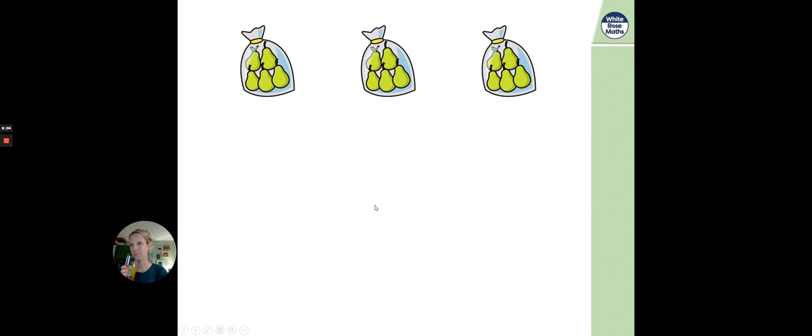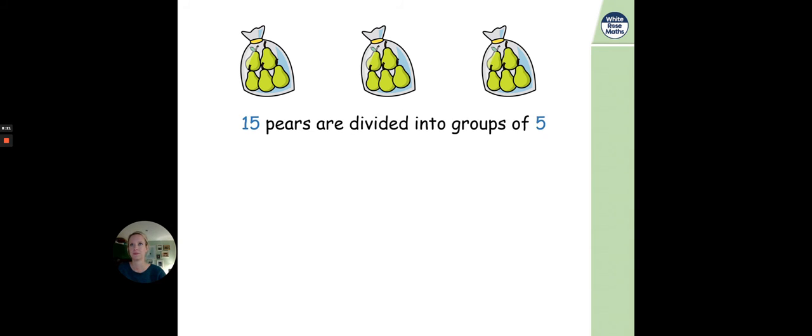Hello, pears. Hang on, bear with me. Right. Pears in a bag. How many bags of pears are there? How many pears are in each bag? Interesting. Let's read it together. 15 pears are divided into groups of 5.